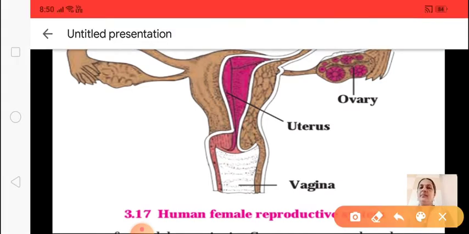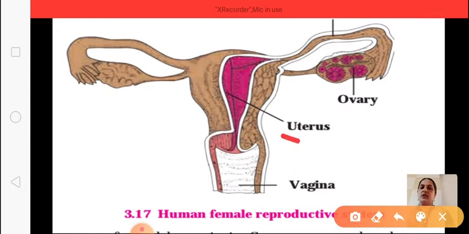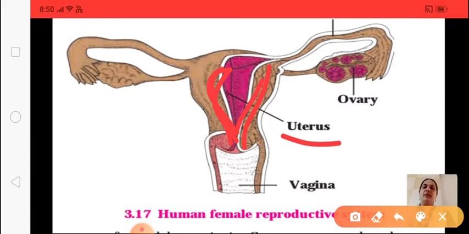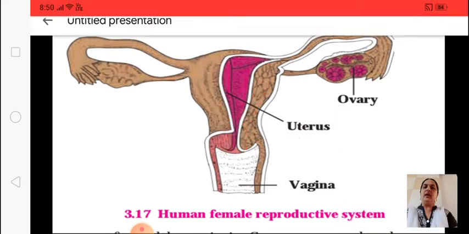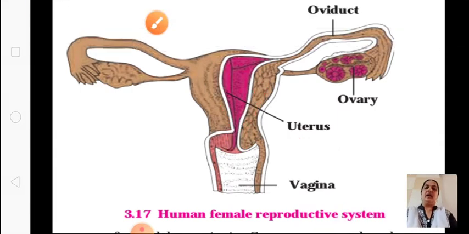See here, I will show you the endometrium. This is the uterus, you all know, children. The walls of the uterus, here I marked, this is the endometrium, which will start thickening during the menstrual cycle. When it is thickened and getting ready for the implantation of the embryo, suppose during ovulation the egg is fused with the sperm, then it is getting ready for implantation of the zygote, the embryo.